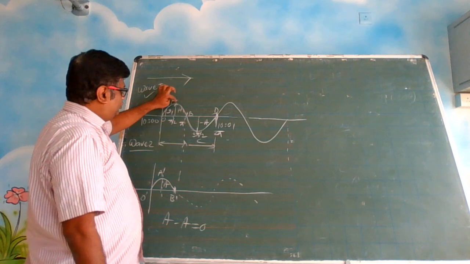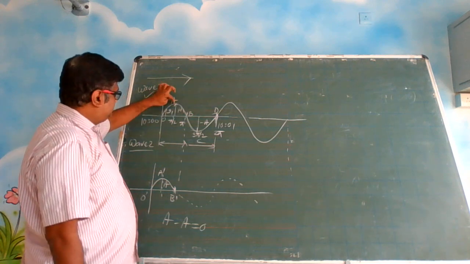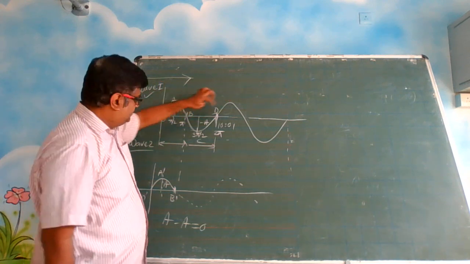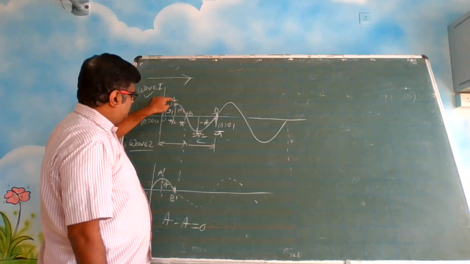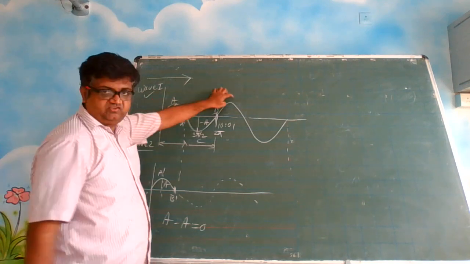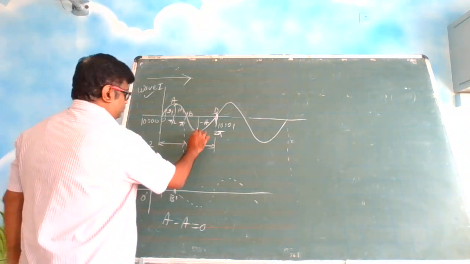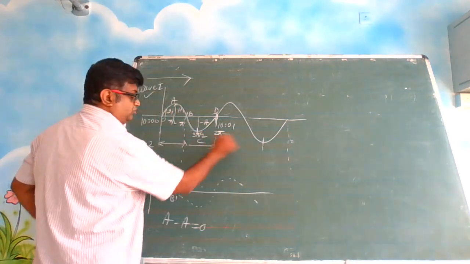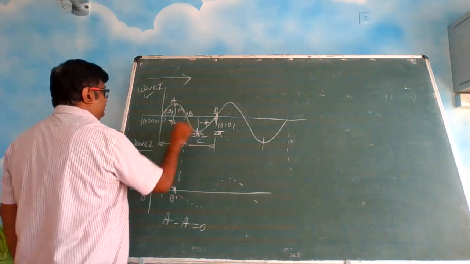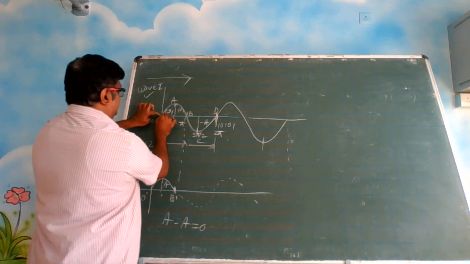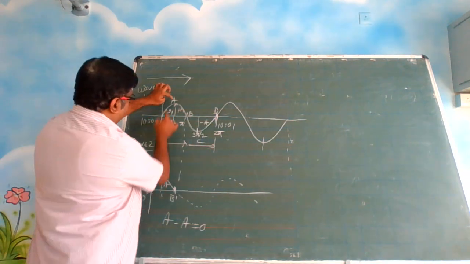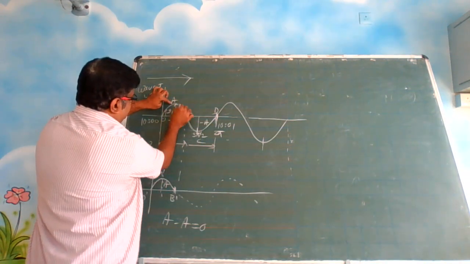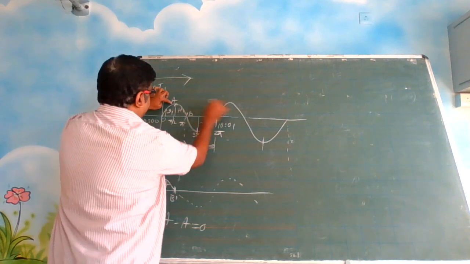You have to take two similar points. This point to this point you can take, trough to trough, crest to crest, peak point to peak point. There are two similar points. You can take this point to this point. See, here to here one full cycle is there. Here you see, this is one full cycle.